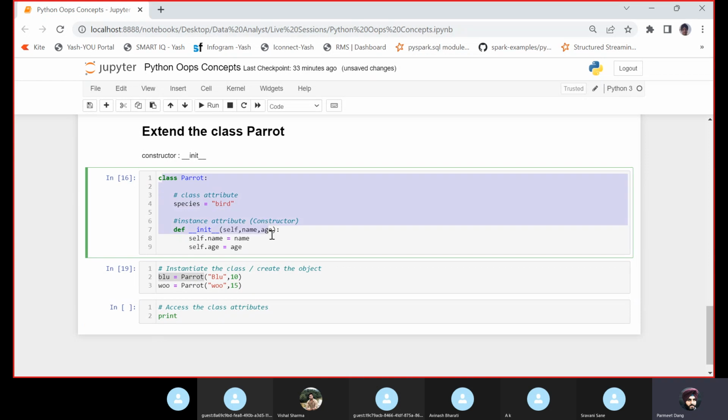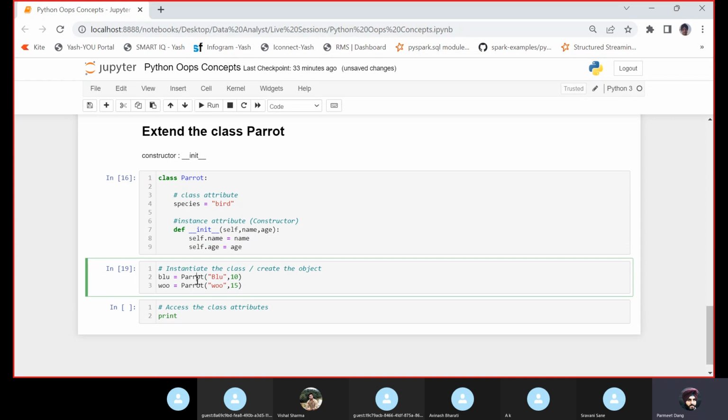So I am reusing this class. First parrot color is blue, name is blue and age is 10. Another parrot name is Wu and age is 15. Okay, so I have two different objects created.